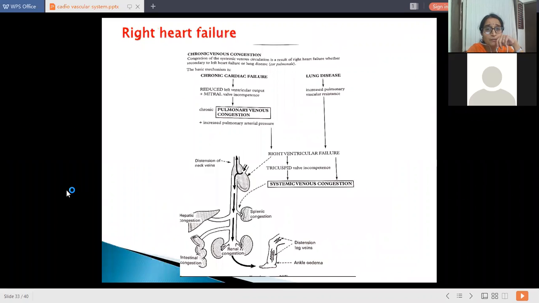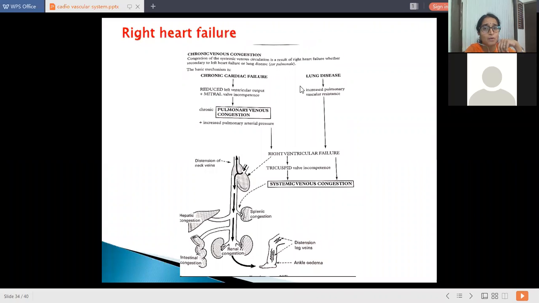Now right heart failure. There are two things associated with right heart failure. Chronic cardiac failure is one reason, and the second reason is lung disease, that is pure right heart failure. We call it cor pulmonale. So what are the lung diseases which give rise to right heart failure?